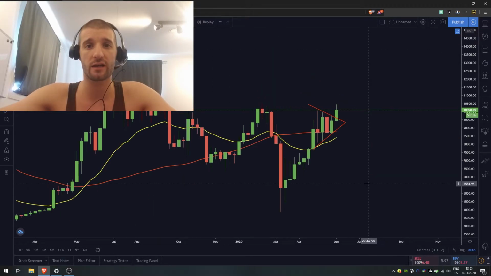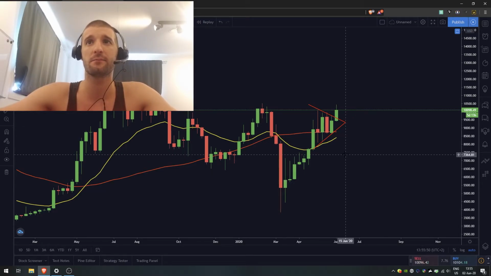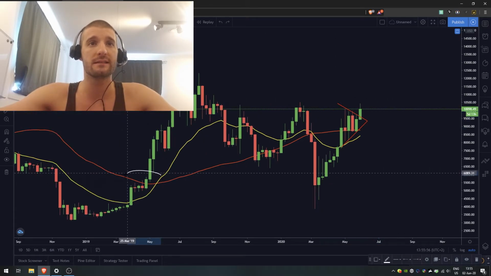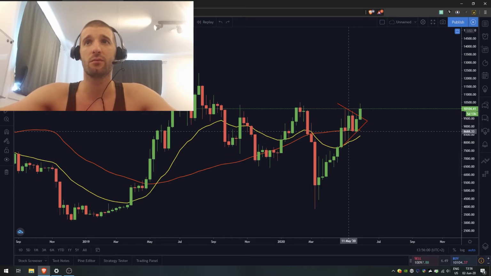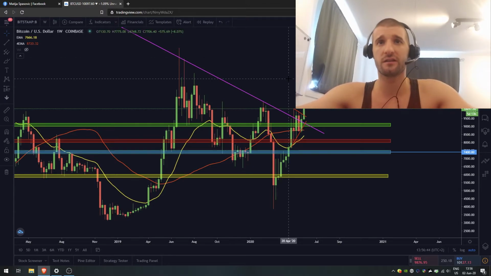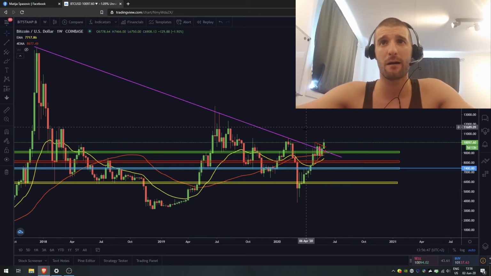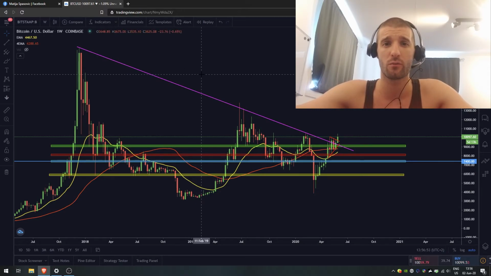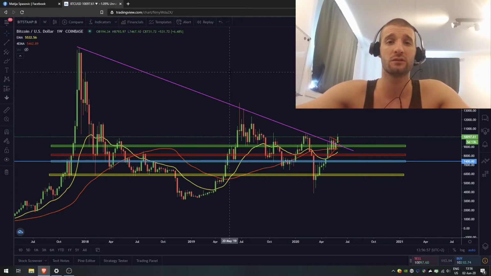Now you need to remember also that the halving is behind us, which means that it will give us extra turbo to the upside. If Bitcoin managed to sustain this rally, it could repeat the same thing it did here, which could bring us much higher prices, and with that the altcoins will probably follow and the new bull market will hit the road. I know it's a little bit unbelievable, because people are getting used to the bearish signals and are getting very frustrated, but we are above this big trend line that we had in the previous 2.5, almost 3 years, which means we have been in a bear market for about 2.5 to 3 years.